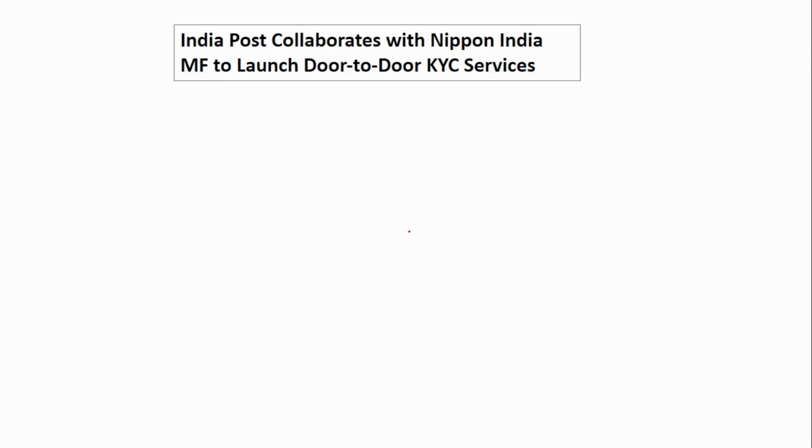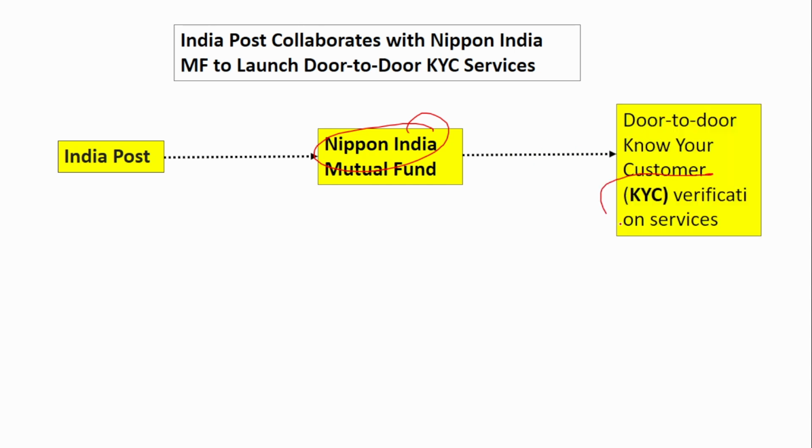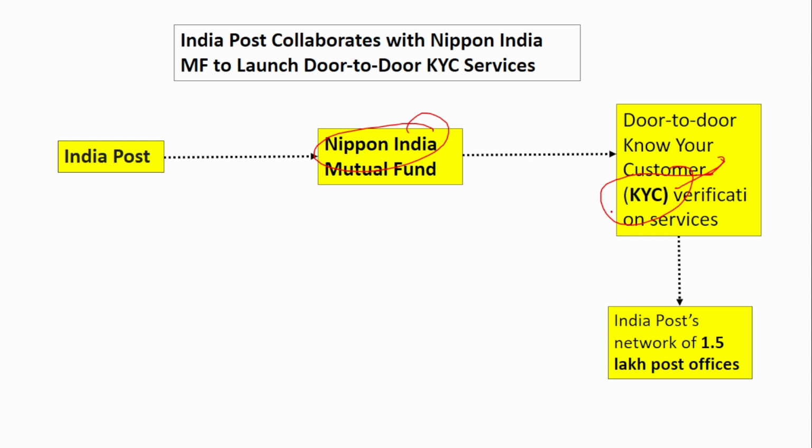Next is India Post. They have collaborated with the Nippon India Mutual Fund. The purpose of this is to provide door-to-door KYC verification, that is, know your customer verification. We know that India Post is widely located and has a very strong network. India Post's network of 1.5 lakh post offices will help in doing this KYC verification.